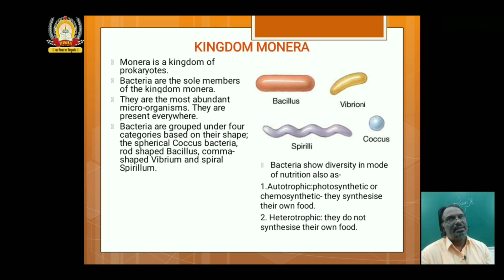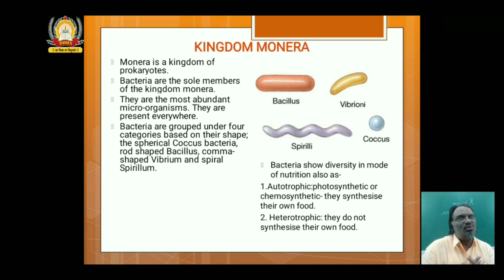And you have already studied in your lower classes the nitrogen cycle. The nitrogen in the atmosphere cannot be directly used by the plants and animals. It has to be first fixed in the soil. The process of conversion of nitrogen into nitrates and nitrites, the nitrification process, takes place by nitrifying bacteria.